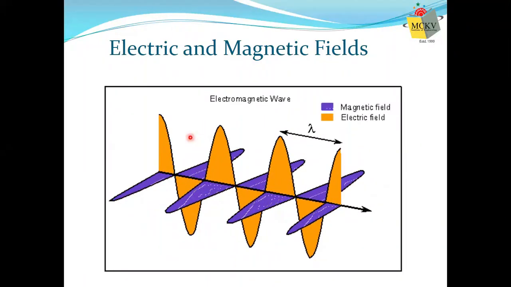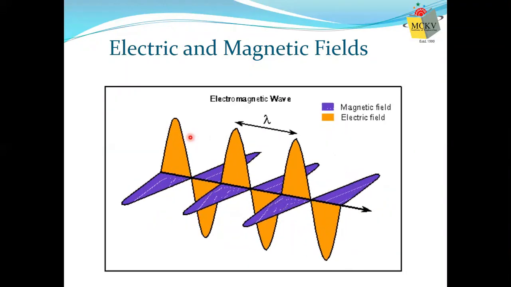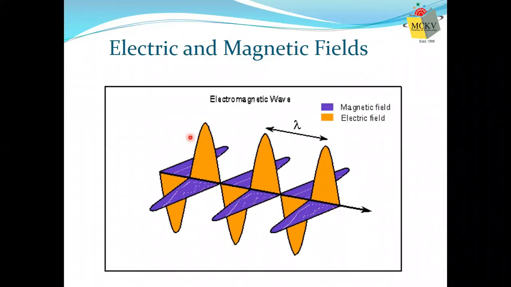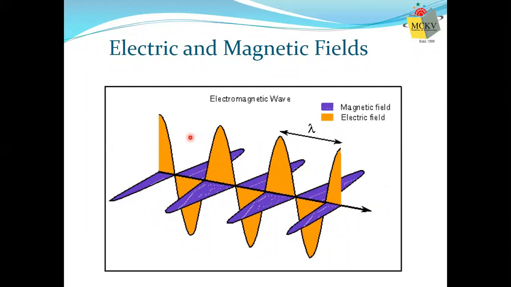But if we assume, say, propagation vector is along z direction, that means the wave is propagating along positive z direction, then what would be the direction of electric field and what would be the direction of magnetic field, that we'll understand today.